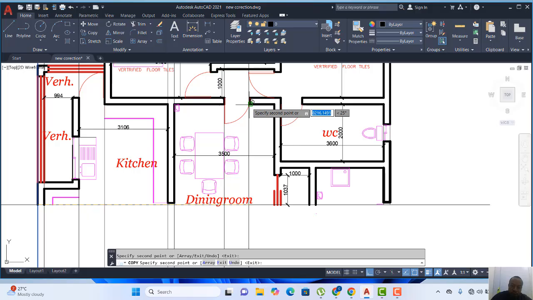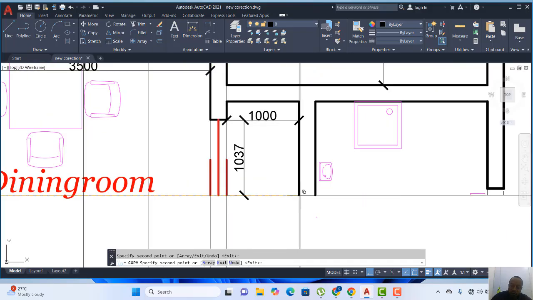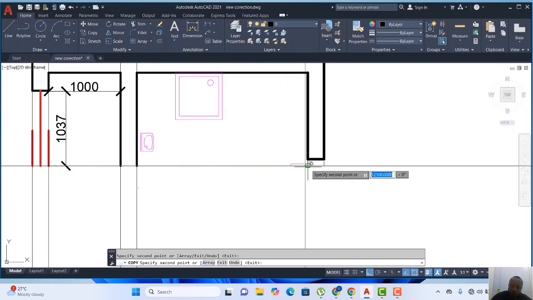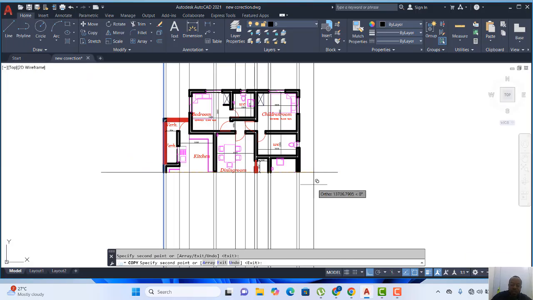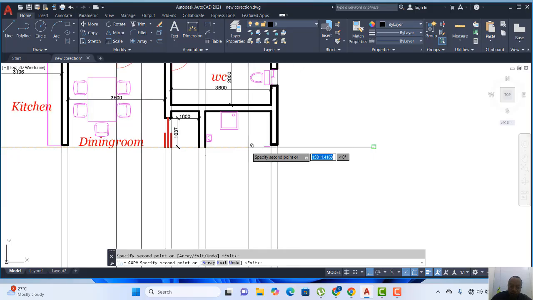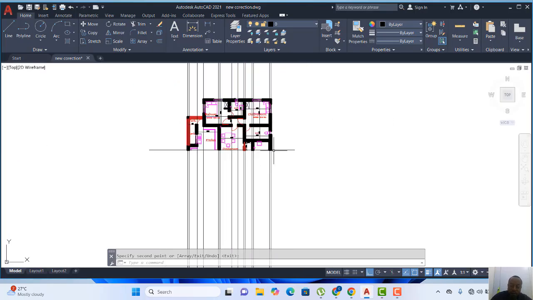Then I'm going to see this door, then I'm going to see this wall that we cut here. I'm going to see this wall as well because we cut this wall, and then I'm going to see this wall. So I've projected, and on this wall there's a window here, right? So we put that into consideration, and some places that we have doors. Alright, so I've done my projection.